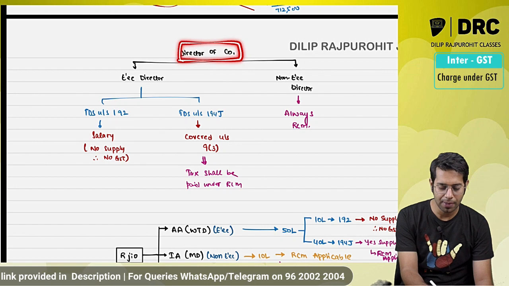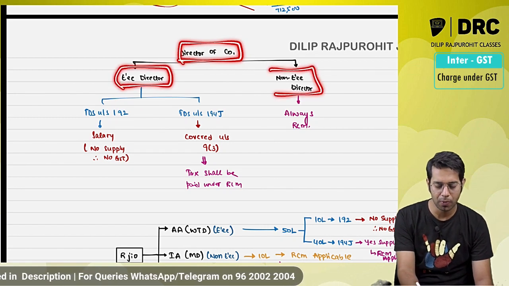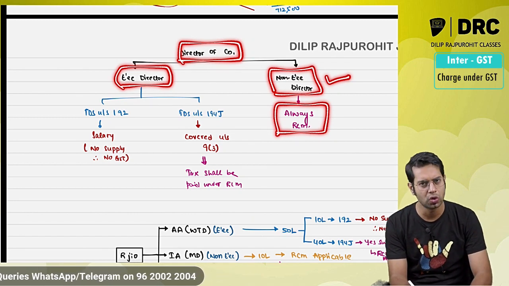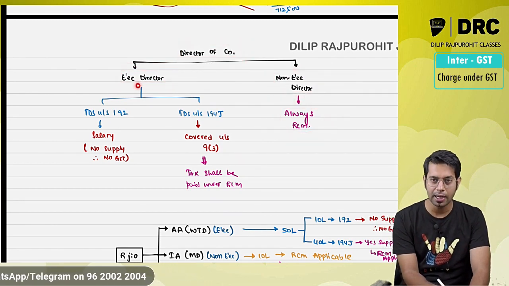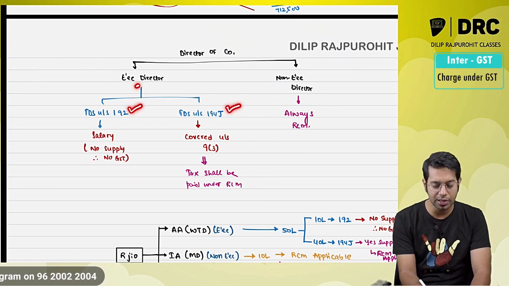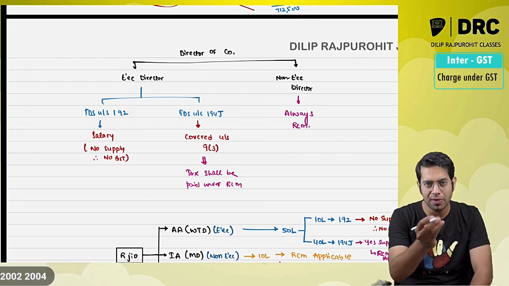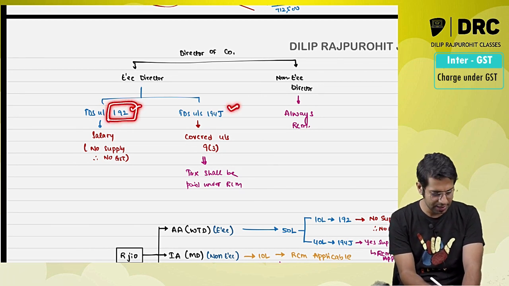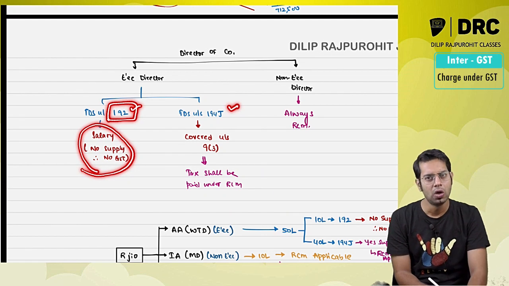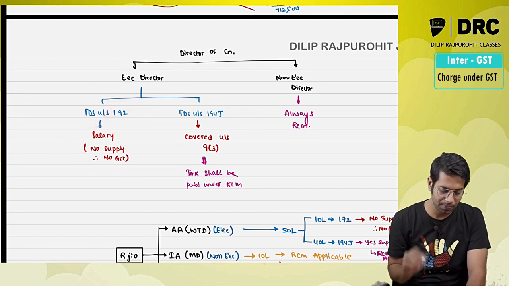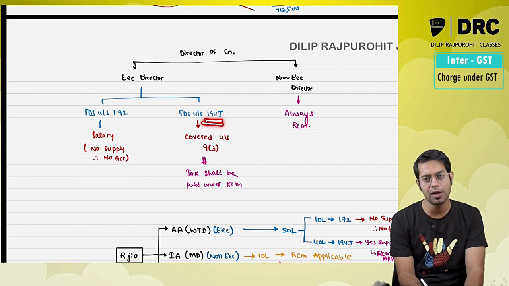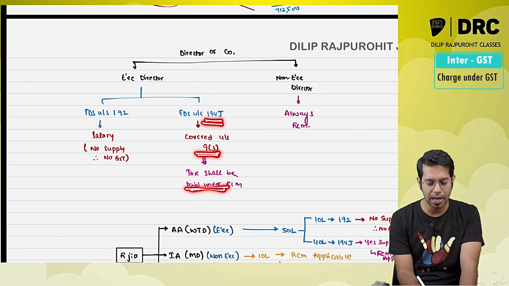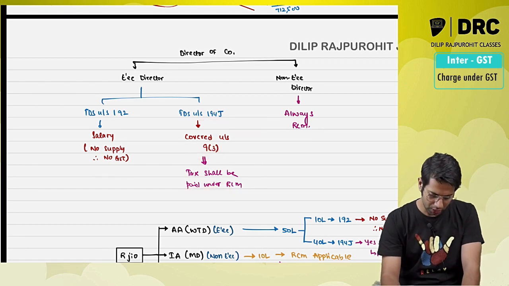The directors of a company are basically of two types, employee director and non-employee director. If you are a non-employee director, reverse charge is always applicable, no question on that. But if you are an employee director, then see under which section of income tax law TDS is deducted for the payment made to you. Is TDS deducted under section 192? Yes, then that is treated as salary, therefore no RCM will be applicable on that amount. However, if the TDS is deducted under 194J, then you will be covered under section 9 subsection 3 and RCM will be applicable on that payment which is made to you.